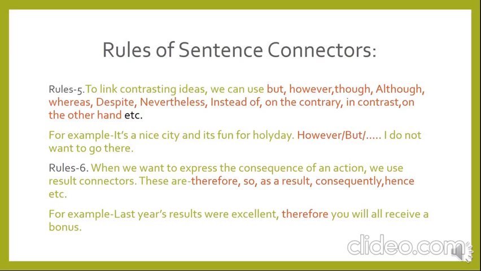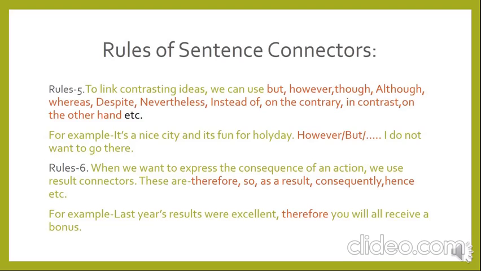So the first sentence is giving you positive information regarding the city. On the other hand, you find that I don't want to go there. As the first sentence indicates that it's a nice city, fun for a holiday, everyone will wish to go there. But here the second sentence says that I don't want to go there. It means the second sentence is totally contrasting to the first. So here you can use contrasting connectors like however, but, etc.